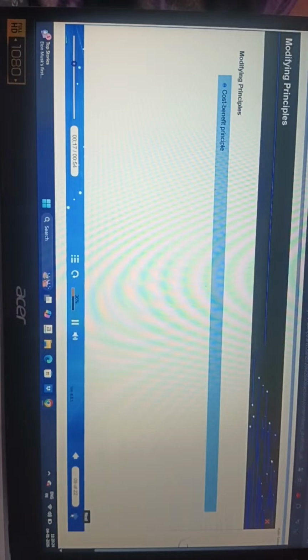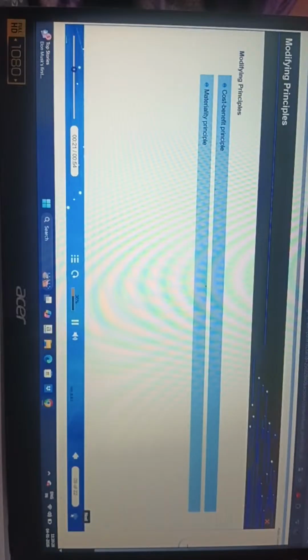As we have discussed the principles and concepts, we shall now discuss their modification using modifying principles. The cost of applying principle should not be more than the benefit derived from it. If cost is more than benefit, then that accounting principle may be modified. This is cost-benefit principle. All relevant information should be disclosed in the financial statement. Insignificant and immaterial information should be left out.